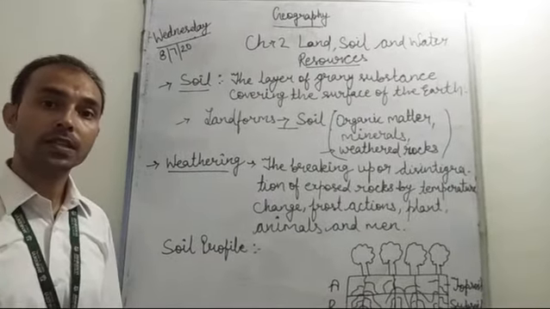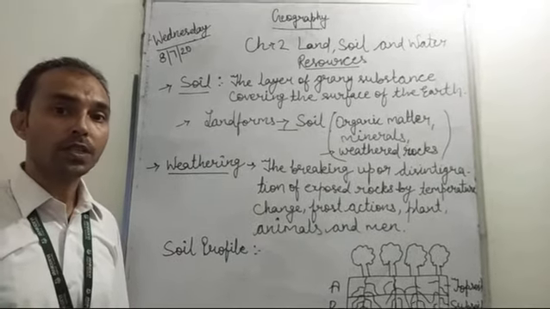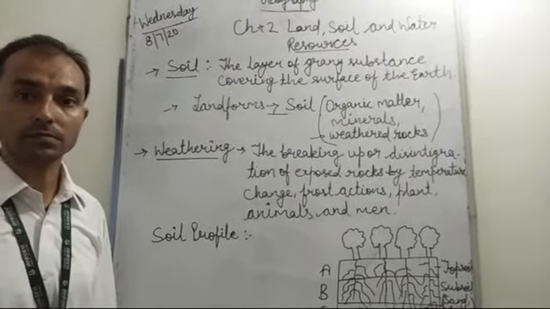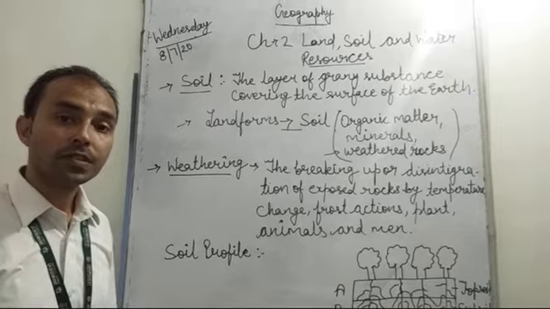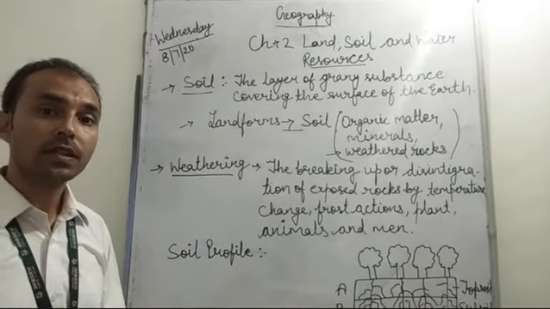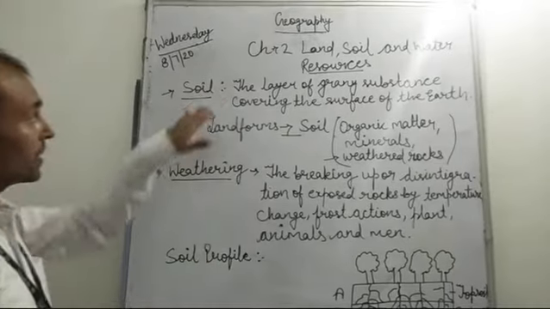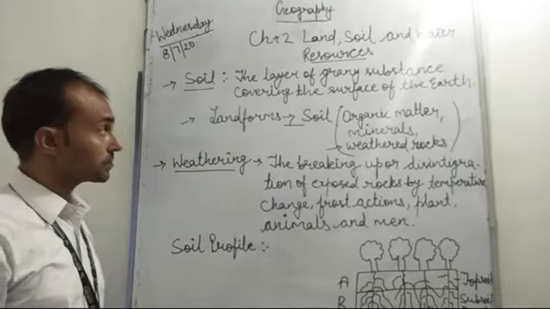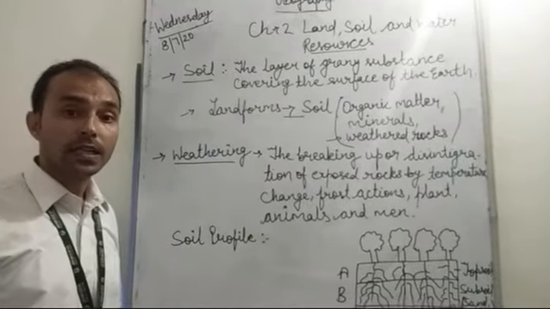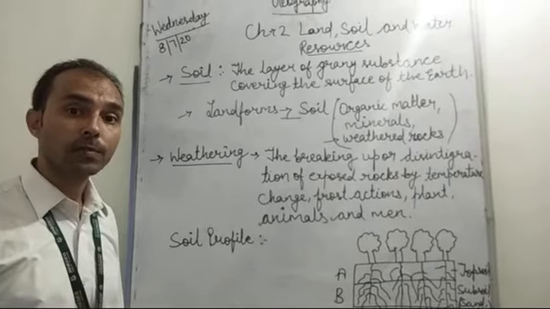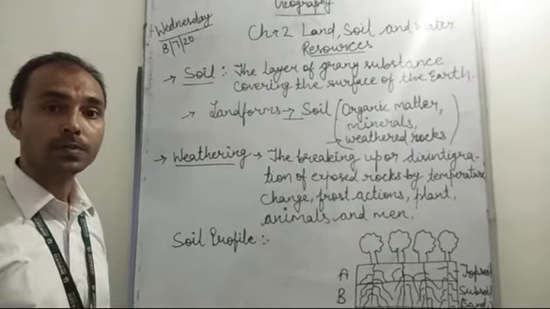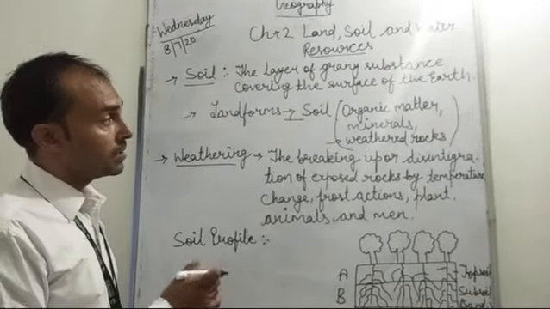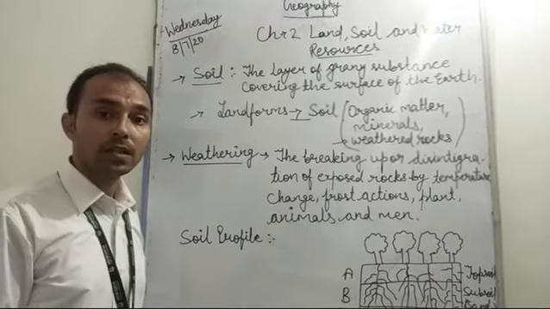So students, first let's learn what soil is. Soil is the grainy substance covering the surface of the earth. This is the layer of grainy substance covering the surface of the earth. The type of soil depends upon the type of land, because landforms mix into the soil, which consists of organic matter, minerals and weathered rocks.